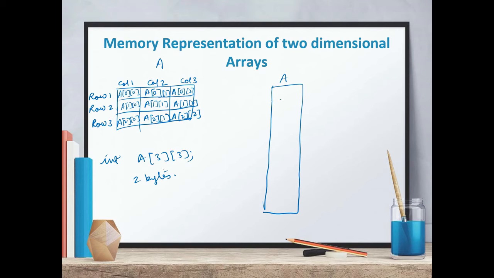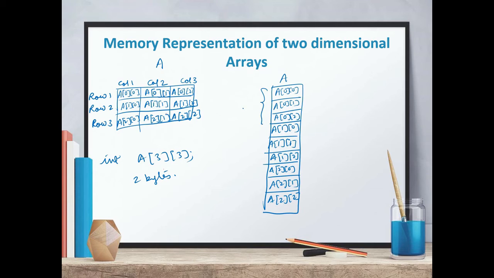Now we will see the memory representation of this array A. This is A00, then A01, then A02, then A10, A11, A12, like this. This is A20, A21, and the last one is A22.